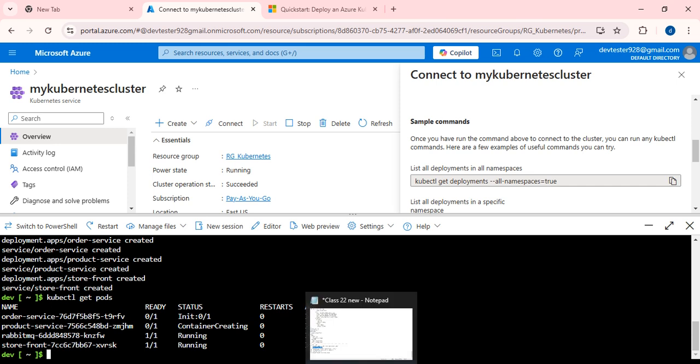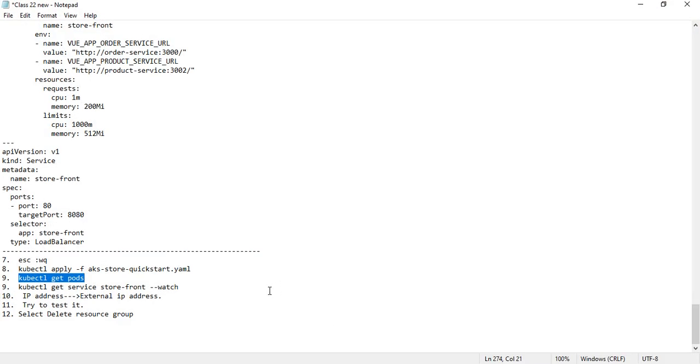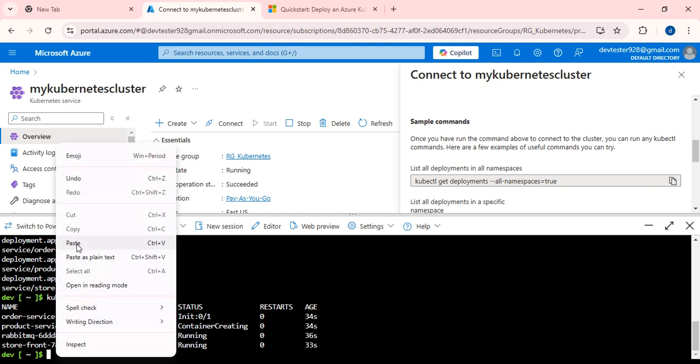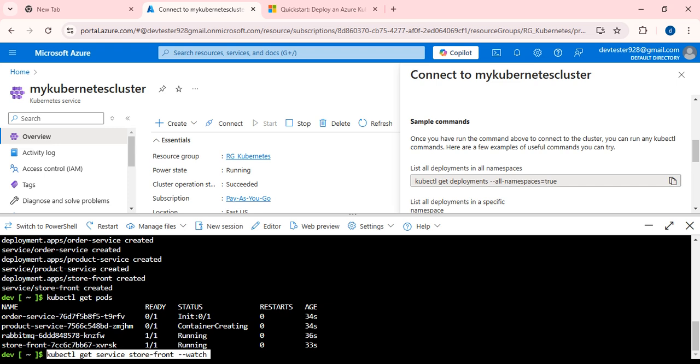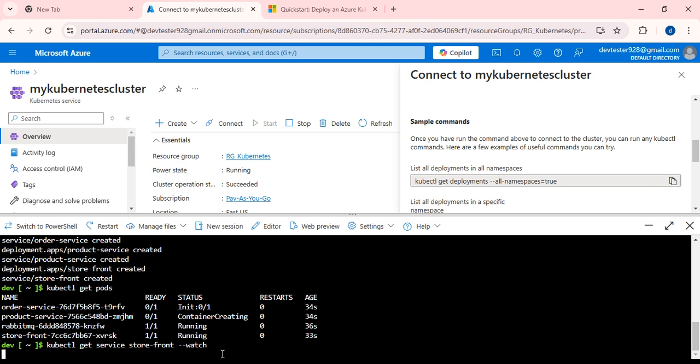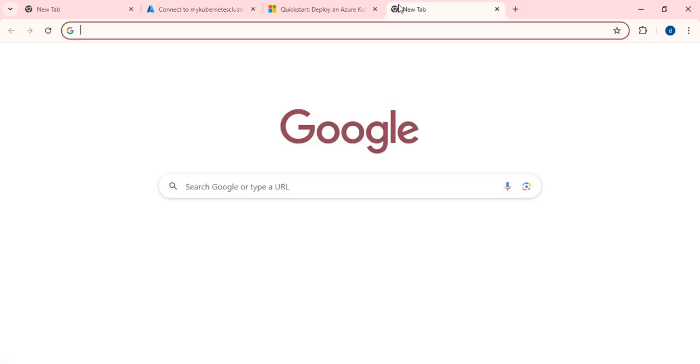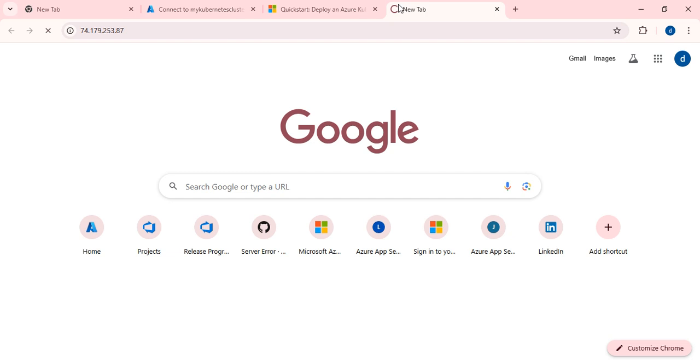Okay, and if I want to check the external IP in order to test whether the application has been successfully deployed or not, this is the command: kubectl get service store-front --watch. Here, have you observed this IP, 74.179.87? If you use this IP, then you will be able to see the content which has been deployed over the Kubernetes cluster.